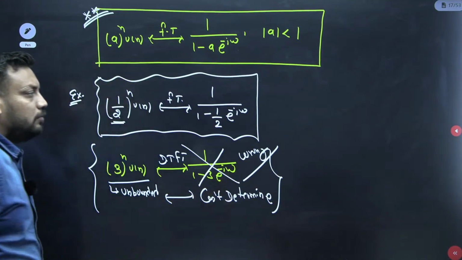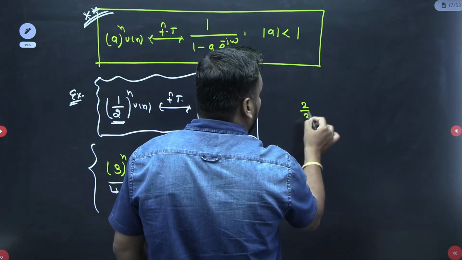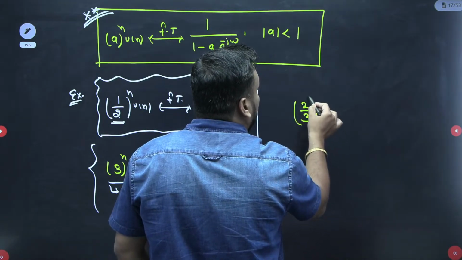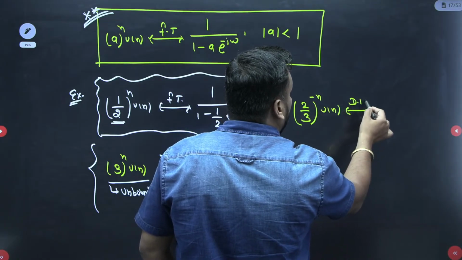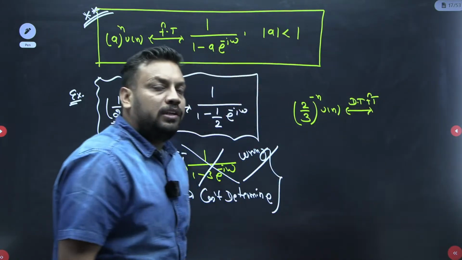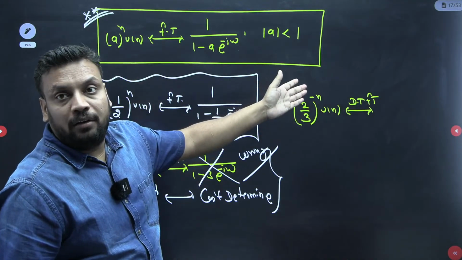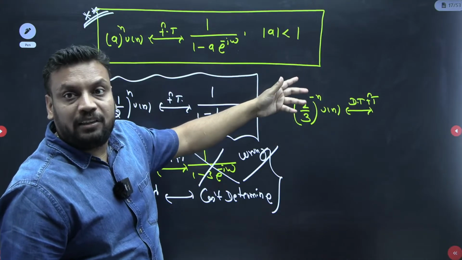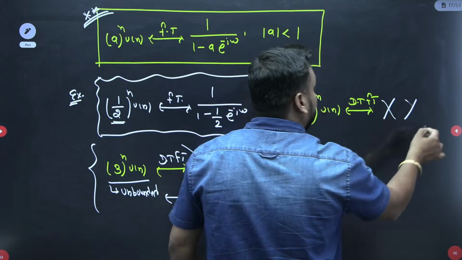If the examiner asks about (2/3)^{-n} u[n], what is the answer? Is the DTFT possible or not? Some students think 2/3 is less than 1. No, but it is 2/3 to the power minus n. When you make it plus n, it becomes (3/2)^n, and 3/2 is greater than 1. So again the Fourier transform is not possible.